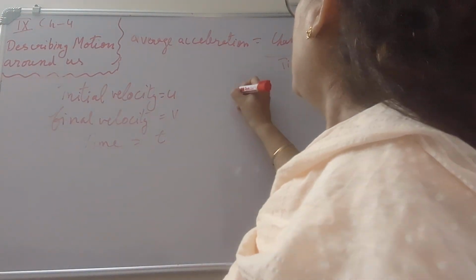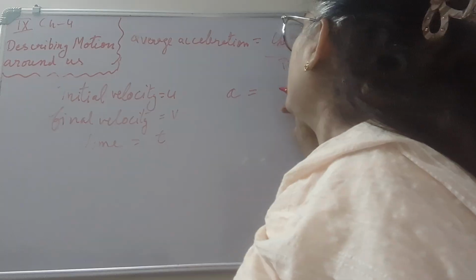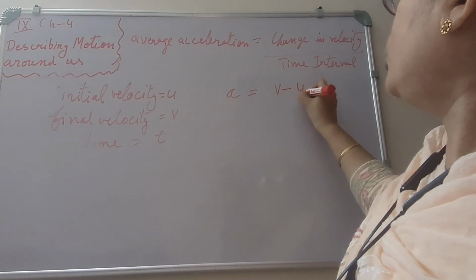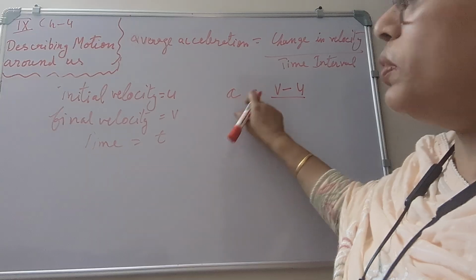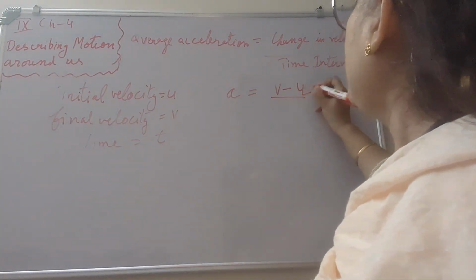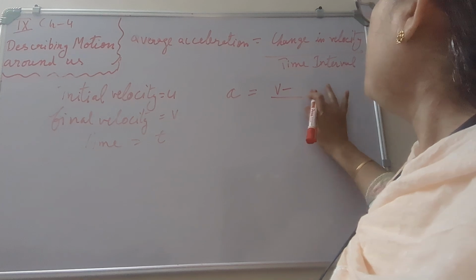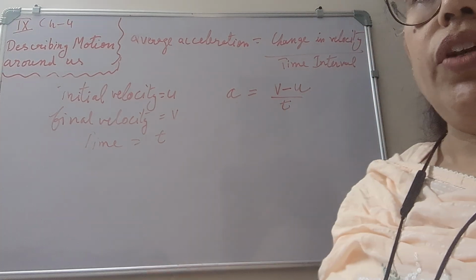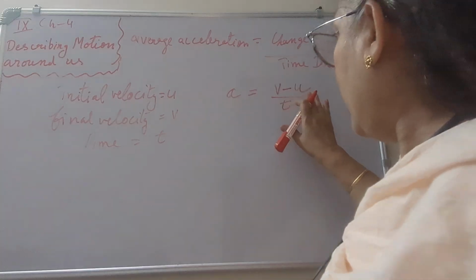So a is equal to the change in velocity, v minus u, that is, from the final velocity we have to subtract the initial velocity. So we have change in velocity, v minus u, upon t. This is our equation for the average acceleration.